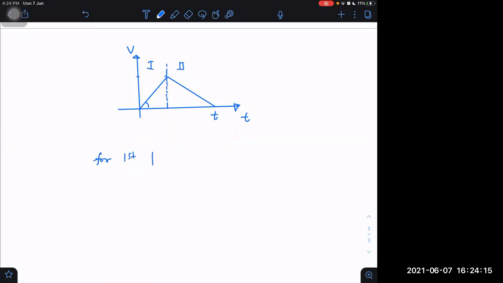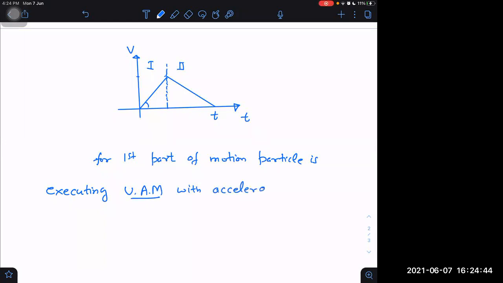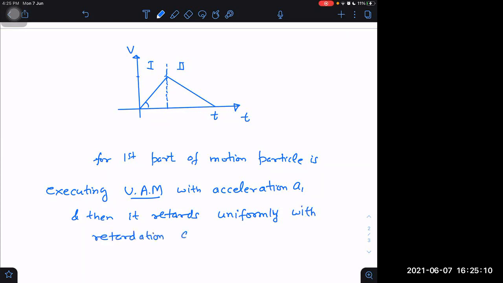For the first part of motion, the particle is executing uniformly accelerated motion with acceleration a1, and then it retards uniformly with retardation a2. Okay. What do we have to find here? Find the distance covered.